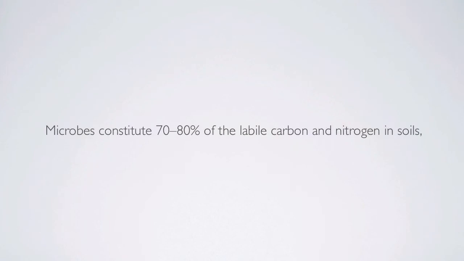Now, it's important to remember that microbes constitute 70-80% of the labile carbon and nitrogen in soils. And those organisms that turn over the microbial community, are important in grazing that community, are really important for making this labile carbon and nitrogen available in soils. So when they graze bacteria, for example, the nitrogen that's contained in that bacteria becomes available to other microbes as well as to plants. And a large proportion of the mineralization of nitrogen that's made available to plants comes by grazing these microbes.